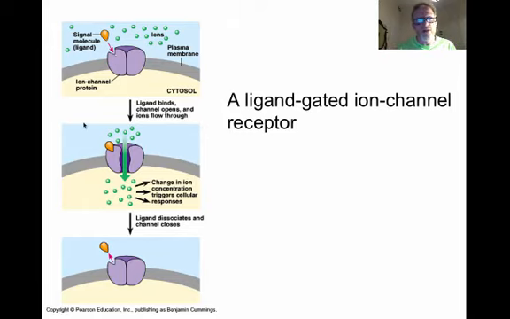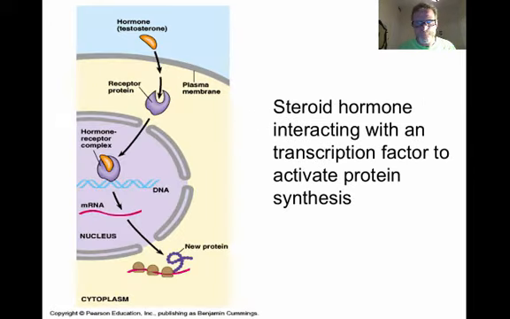When it opens, all that sodium is going to move into the neuron, causing an increase in the internal charge of that neuron. And that's going to cause this action potential, this neuron to become charged and send this electrical signal down the neuron in what we call an action potential. So in this case, the signal is actually activating a channel protein to cause a response within the cell.